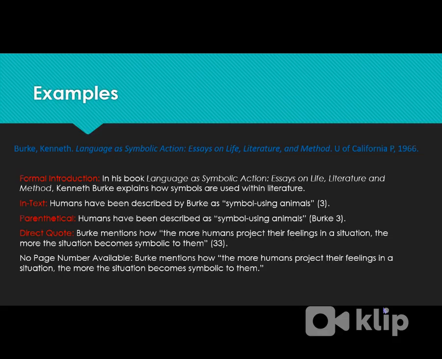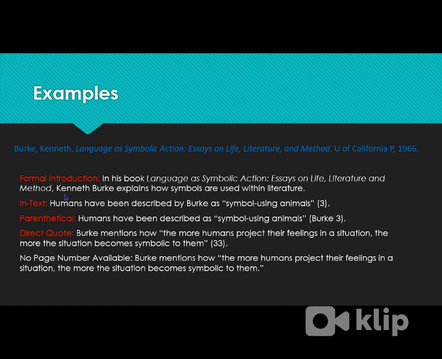Okay, so this is an example of Kenneth Burke's Language as Symbolic Action: Essays on Life, Literature, and Method, a book published by the University of California. A formal introduction has his full name and his title. In his book, Language as Symbolic Action: Essays on Life, Literature, and Method, Kenneth Burke explains how symbols are used within literature. So we have his full name and we have his title. Use the title just like it would appear on Works Cited. If it's italicized, keep it italicized. If it's in quotes, you put it in quotes.